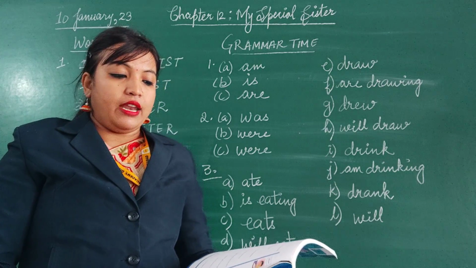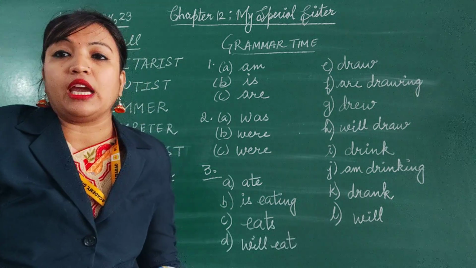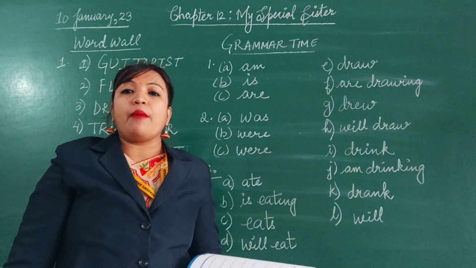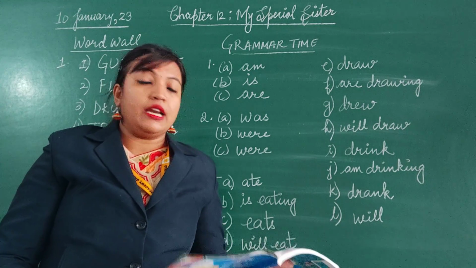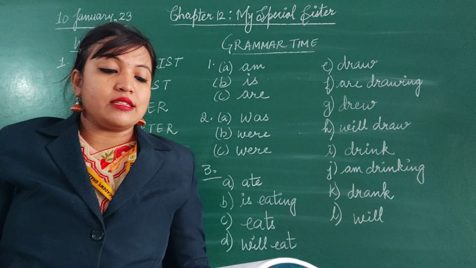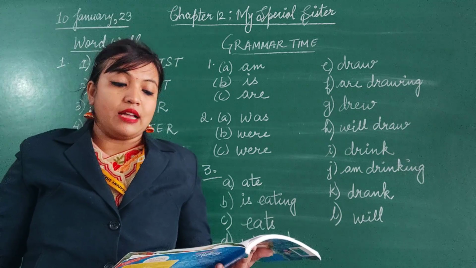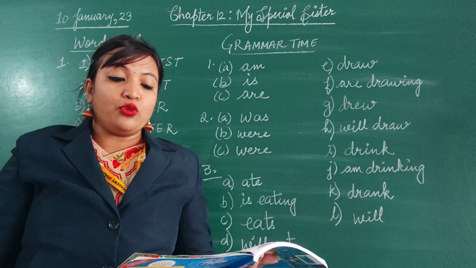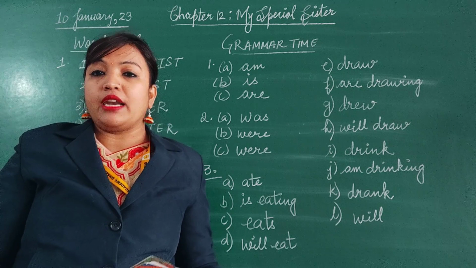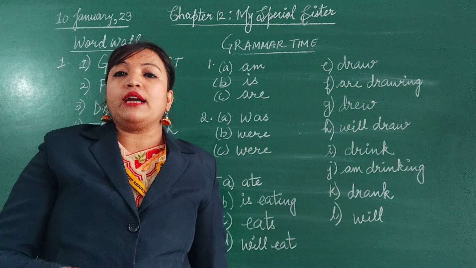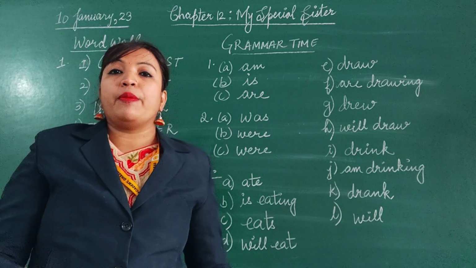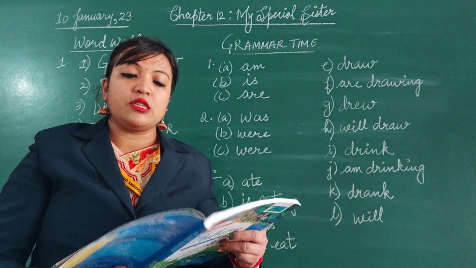After that we have another exercise, subject and predicate. This we have already done in grammar book chapter 1. We have already studied, let us revise. Read the sentence given below: My sister is dancing. Now, sentences have two parts, a subject and a predicate. We all know that every sentence is divided into two parts. One is subject and another is predicate. Now what is subject and what is predicate?